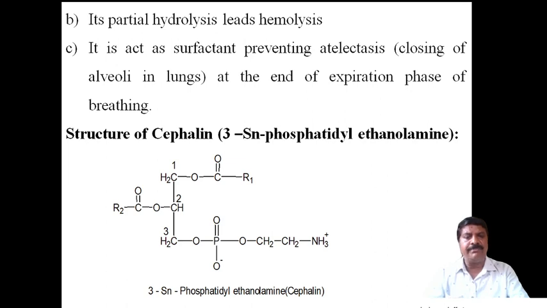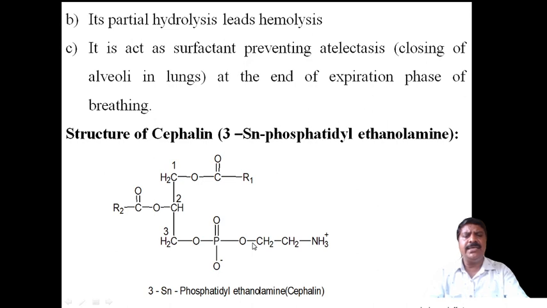Therefore, 3SN phosphatidyl ethanolamine. This is the example. Now here, this is the structure. Simply, this structure is the same as the previous example. Only the 3SN means that at the 3 carbon atom it will be changed. The phosphate group will also be changed.